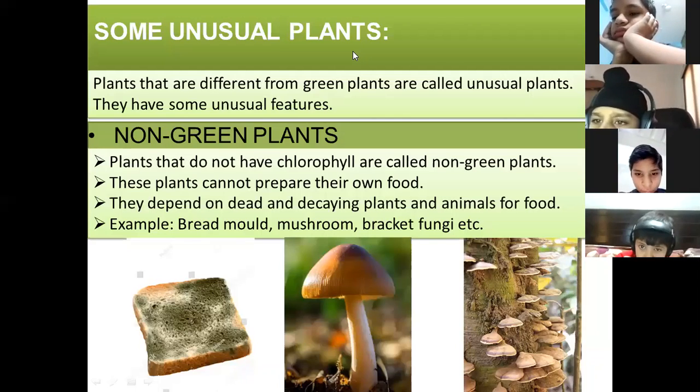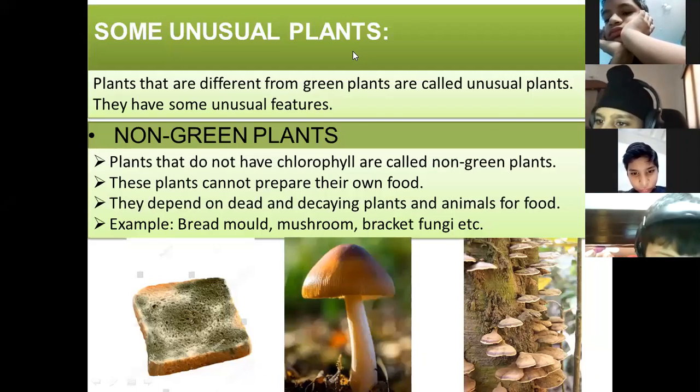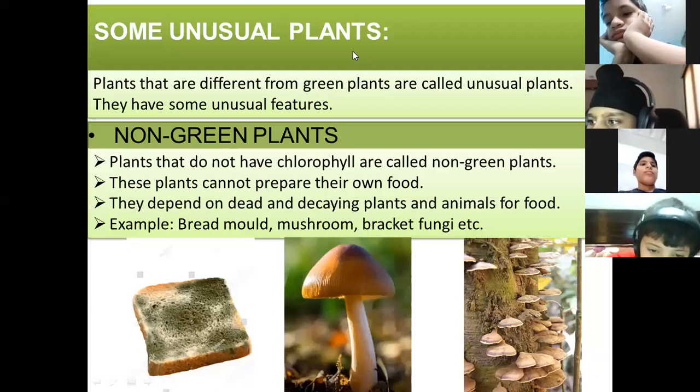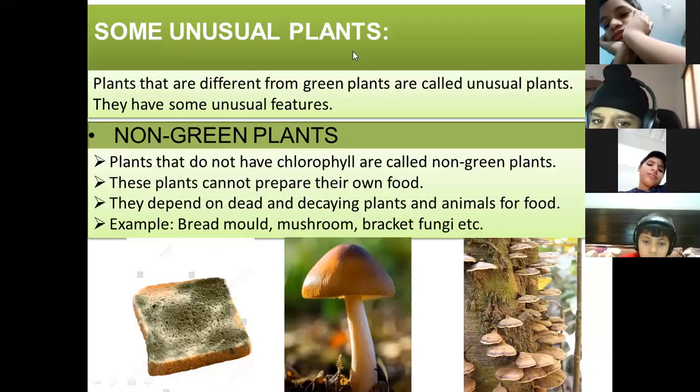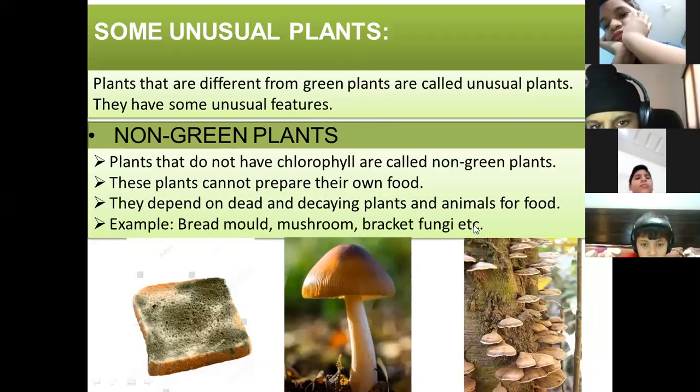And as they do not have green pigment or chlorophyll, they cannot undergo photosynthesis. They cannot prepare their own food. They depend on other plants and animals for food. Some of the examples of non-green plants are bread mold, mushroom, bracket fungi, etc.